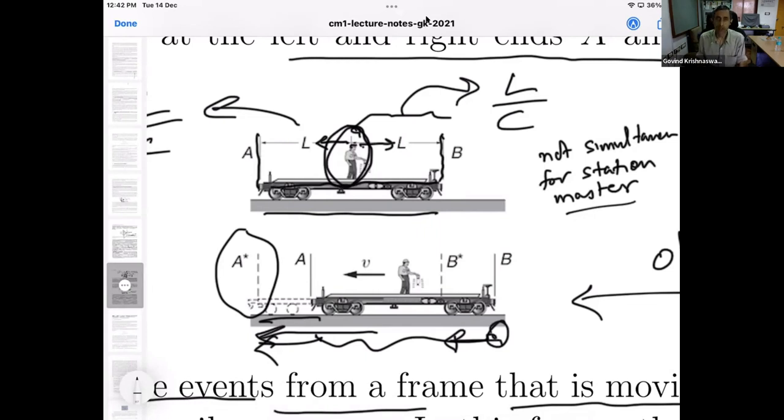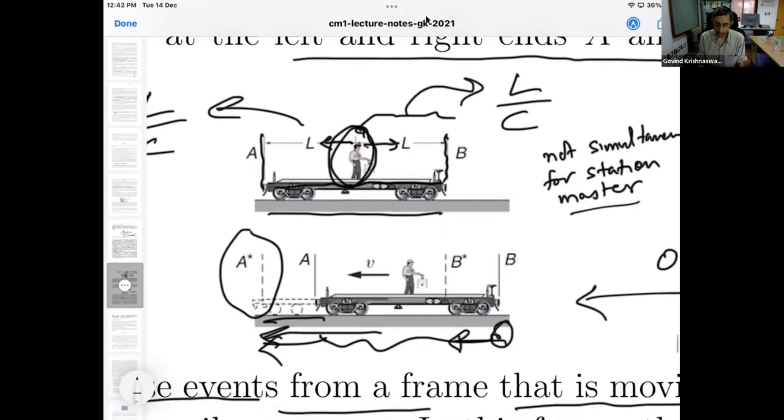The two events we are concerned with are the arrival of the light signal at the back of the train and at the front of the train. According to the guard, they occur simultaneously because the back and front of the wagon are at the same distance, as the guard is standing in the middle of the wagon. Those two times of travel are given by L upon C, each of them. So Shashwat, are you okay with this? Yes, sir.